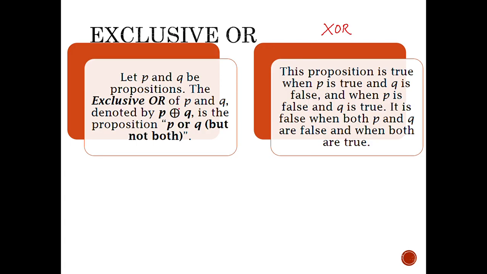The exclusive OR of P and Q is represented by this plus symbol, and also by XOR. It is a proposition where P or Q but not both. That is, it remains true when P is true and Q is false, and it also remains true when P is false and Q is true, but whenever both of them are false or both of them are true, then it remains false.